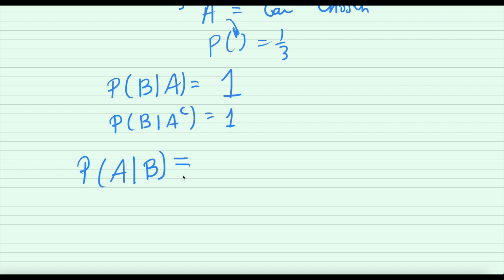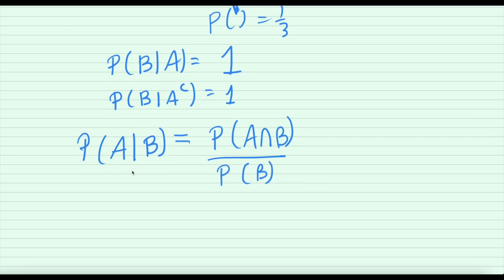We have chosen a door and we want to see what's the probability of getting a car if we switch, or if there is a car behind the other door, and we are given that there is a goat behind one of the other two doors, right? So that is basically probability of A intersection B divided by probability of B.